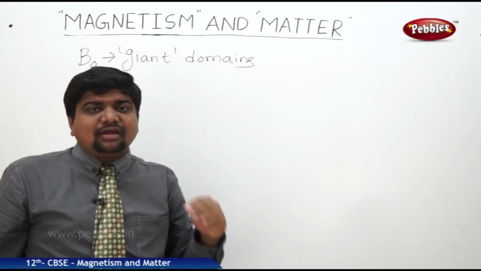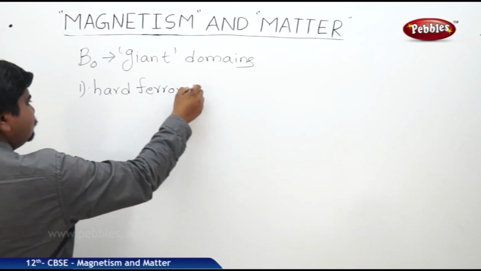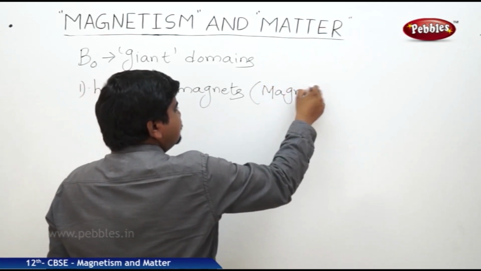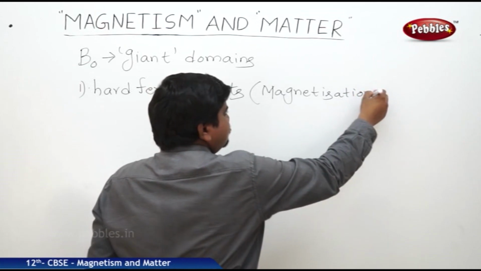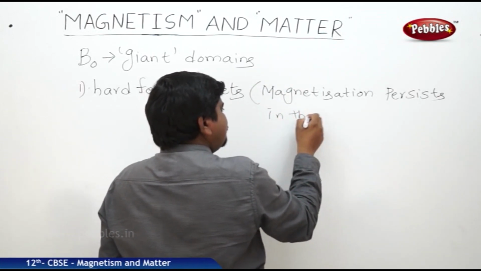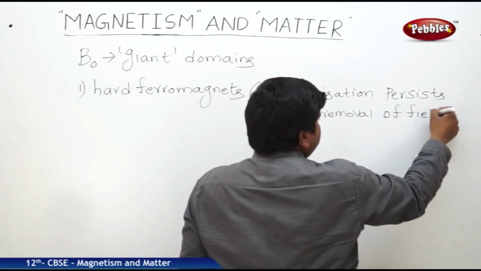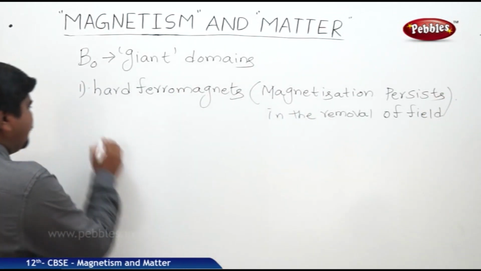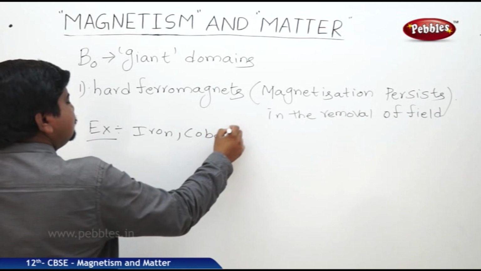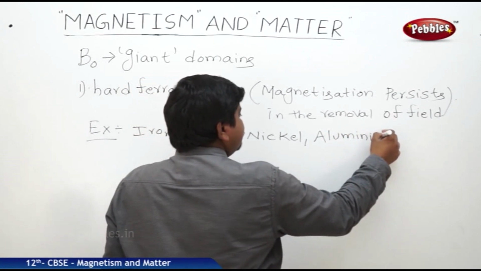Those ferromagnetic materials are called hard ferromagnets. Magnetization persists even in the removal of the field. Examples: iron, cobalt, aluminum, nickel, etc.